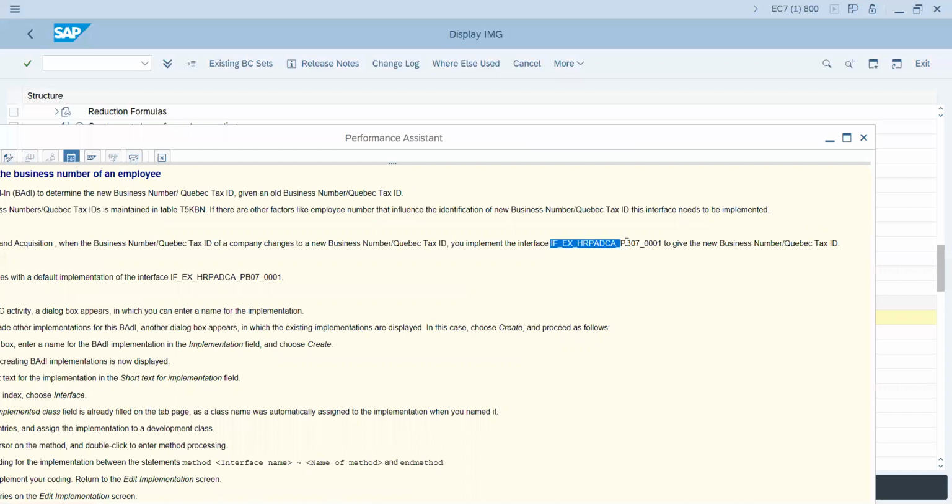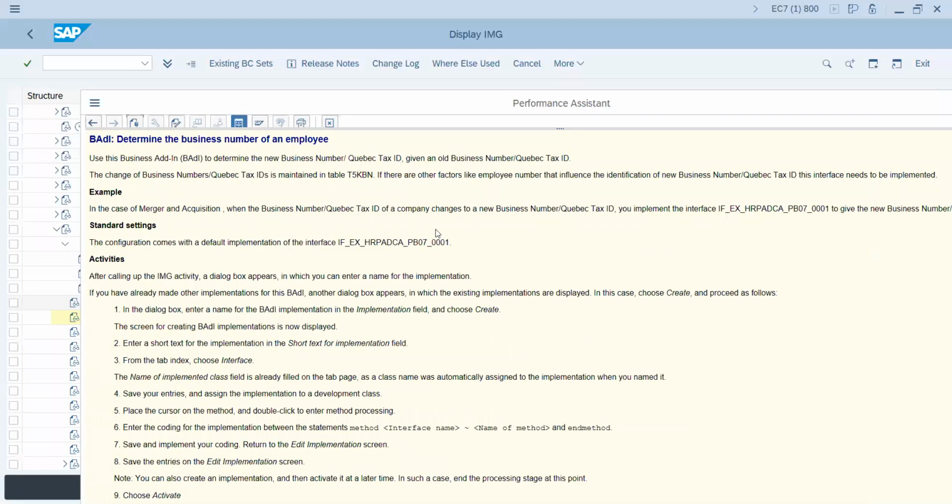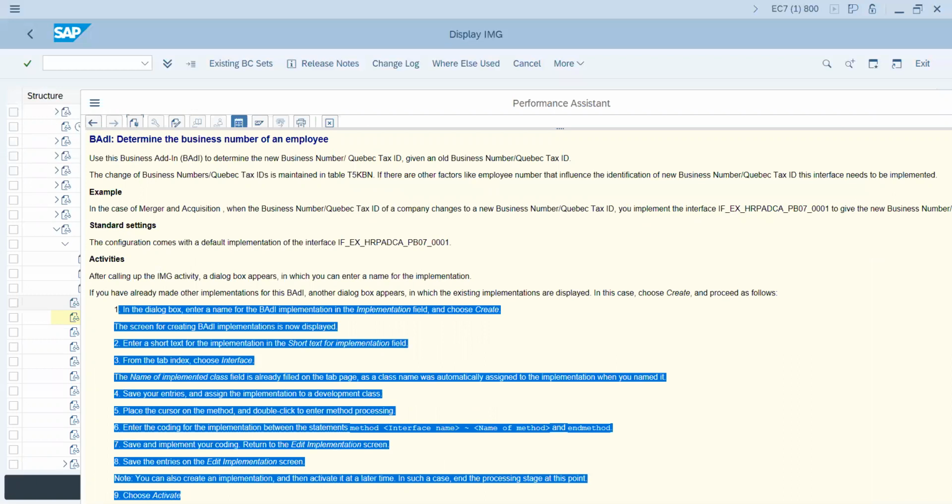You may not know all this in detail, but in case of a merger and acquisition scenario, you can at least understand this interface name, so that you can explain it to the ABAPer, and he will make those changes in the customization. This is from a functional consultant point of view. You have to understand the interface name and the series of activities you will be doing. That is very clearly mentioned here. It is a very simple step-by-step process.